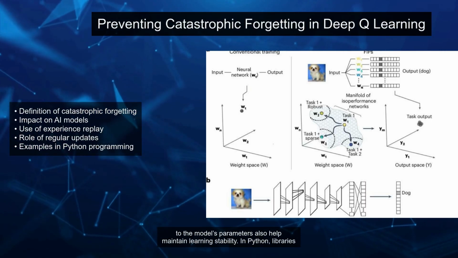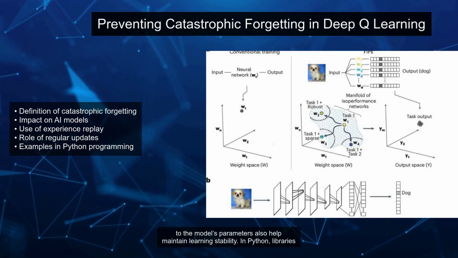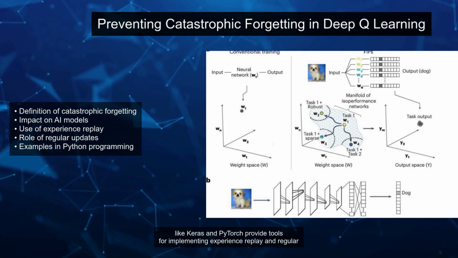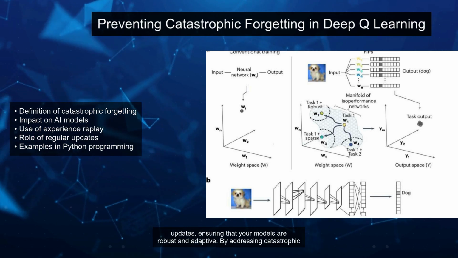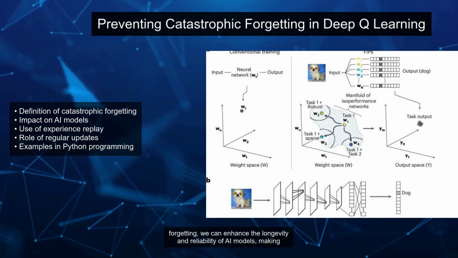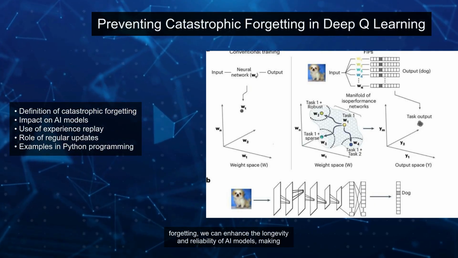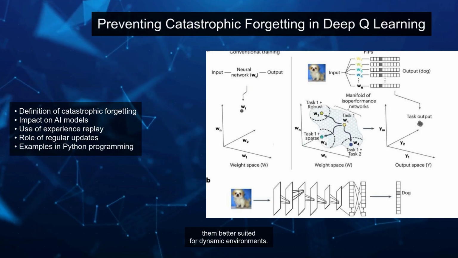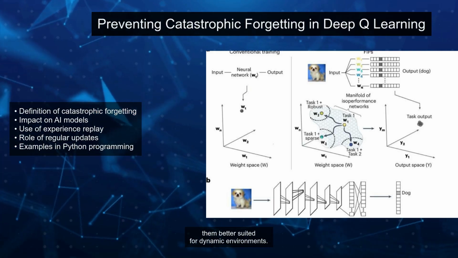Regular updates to the model's parameters also help maintain learning stability. In Python, libraries like Keras and PyTorch provide tools for implementing experience replay and regular updates, ensuring that your models are robust and adaptive. By addressing catastrophic forgetting, we can enhance the longevity and reliability of AI models, making them better suited for dynamic environments.